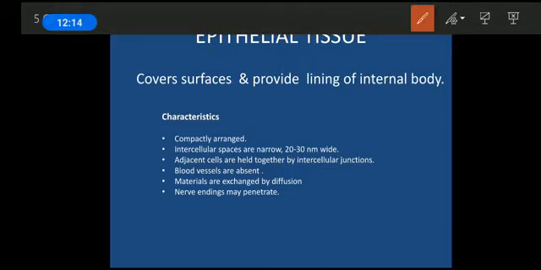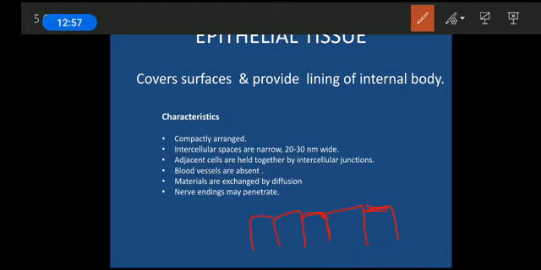Let us see. First characteristic, that is, it is compactly arranged. When I say compactly arranged, means they will be having very low intercellular spaces. You will be knowing the intercellular space, right? It is space present between the cells. It means they will not be having much space present between them, although they will be having some space, but that would be very minimal, and that will be around 20 to 30 nanometer, and this is not a big scale. You understand? 20 to 30 nanometer of the space will be present between two cells. It won't be even visible. So they are highly compactly arranged, and the intercellular space is low.